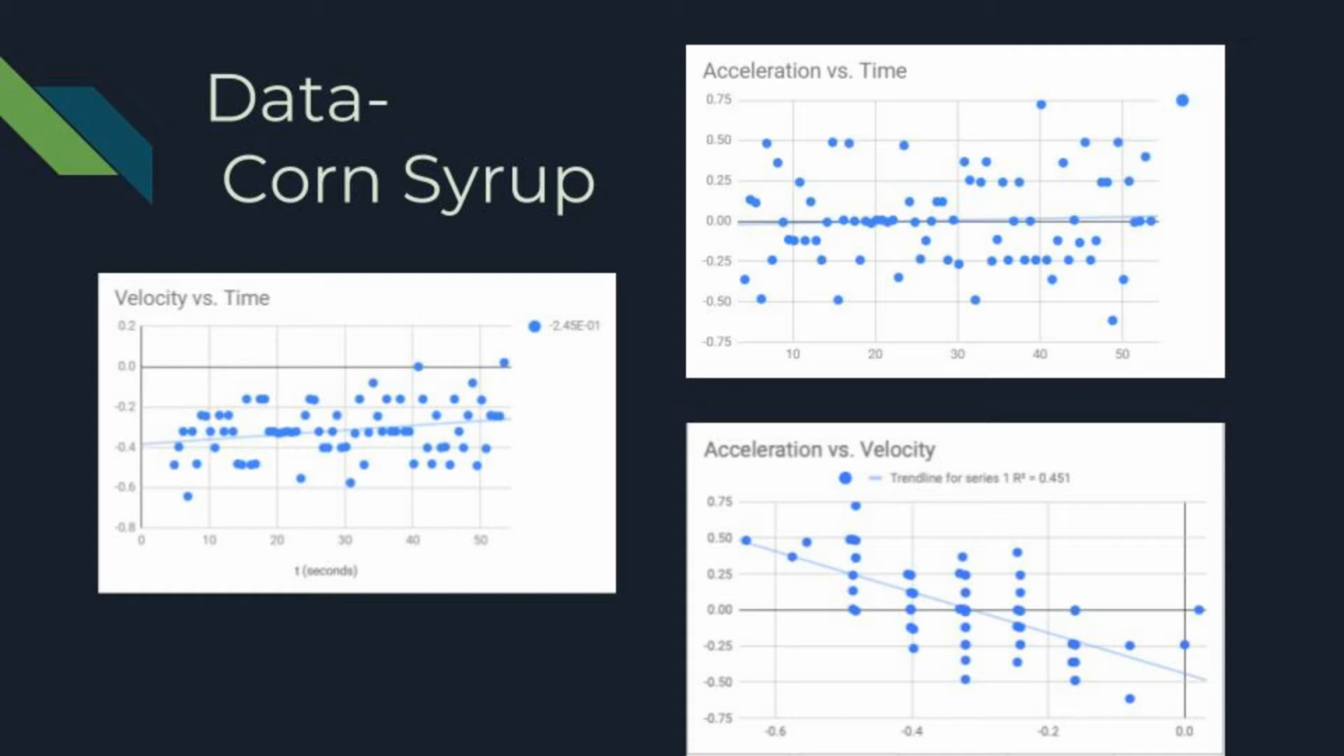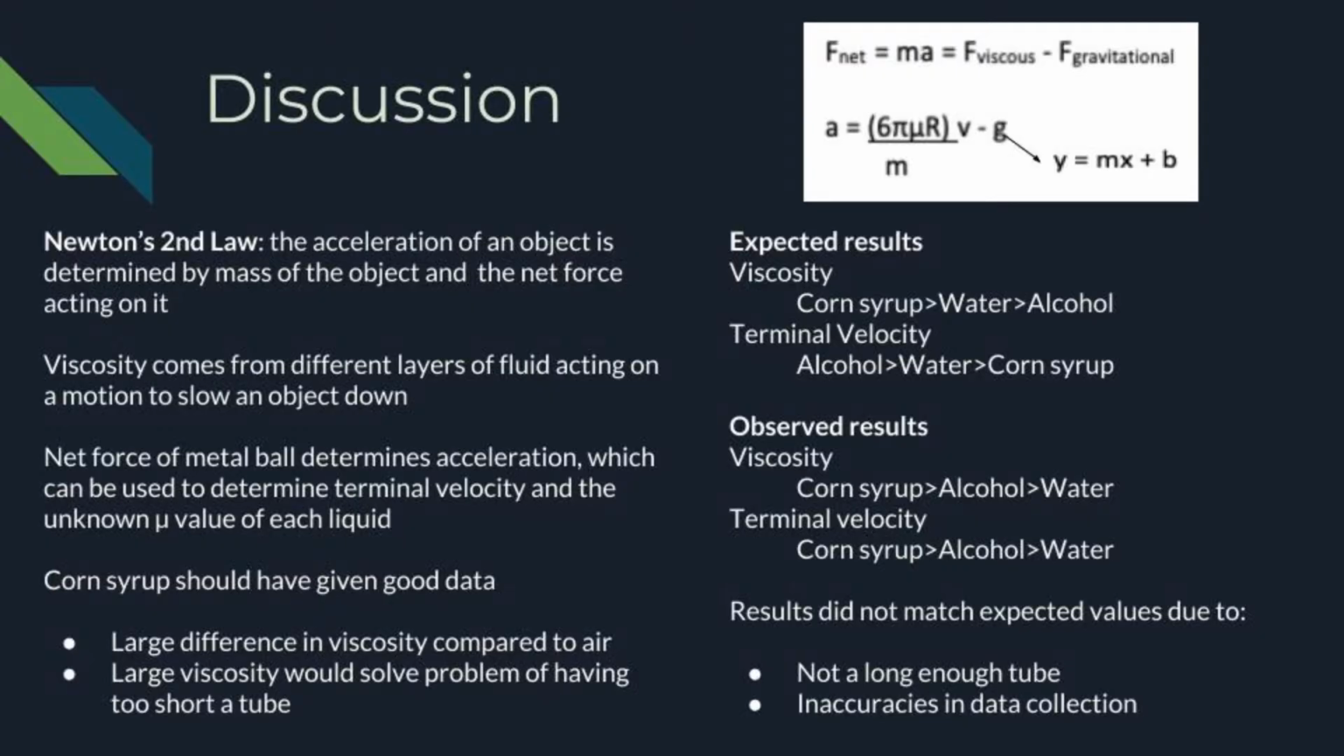Finally, our data for corn syrup shows a very small increase in velocity and acceleration over time, and a much larger decrease of the slope of acceleration versus velocity. Our viscosity coefficient is 0.397, and we found a terminal velocity for corn syrup to be negative 32.2. In our experiment, we used the concept of forces to determine acceleration and therefore a terminal velocity of a ball sinking through three liquids of varying viscosities.